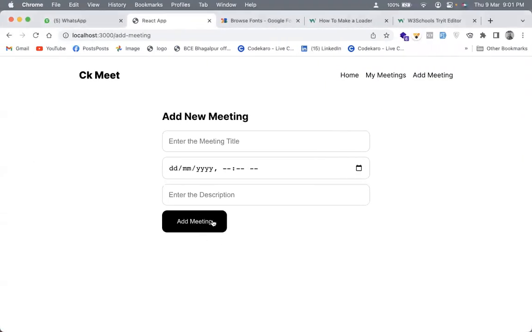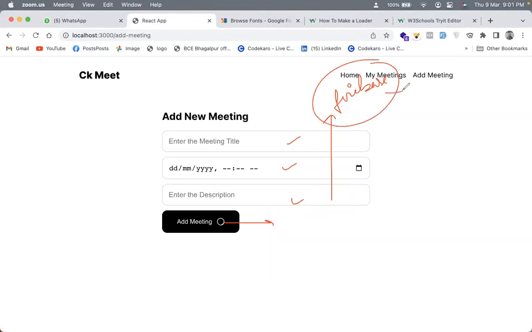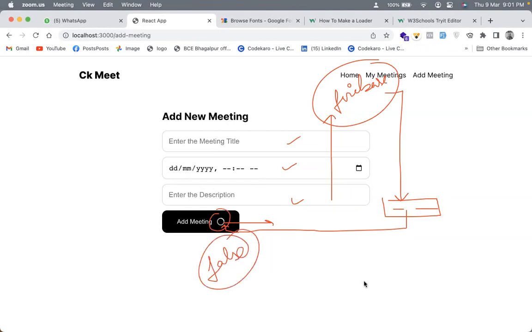So if you see this now, by default, I do not have this, but if I click on this button, it starts to load like this. It's good. And in the upcoming session, when we click on this button, this data will be imported, and this data will be sent onto Firebase, like it's a database. And once the data is successfully saved on Firebase, it will return a status that the data is successfully completed. And then we will automatically set the loading status to false again. And when we set it to false, it will stop loading again.